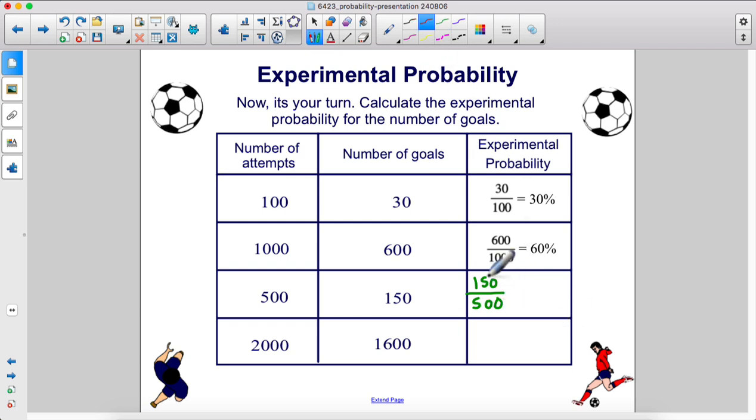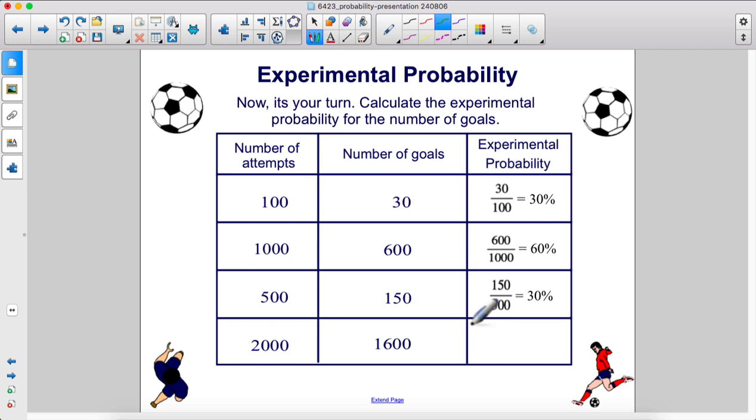So let's divide top and bottom by 10. We get 15 over 50. Now to get a percentage, we really want to have a denominator of 100. Let's multiply top and bottom by 2. That will give us 100 down here and 30 up here, which is a 30% probability.